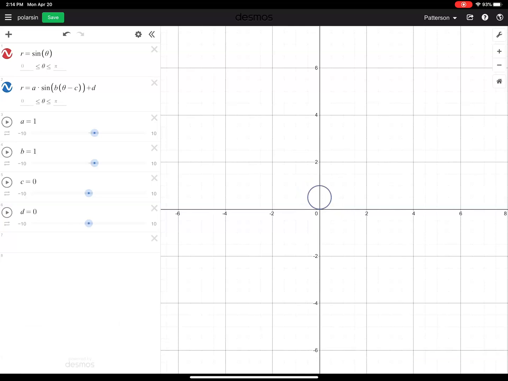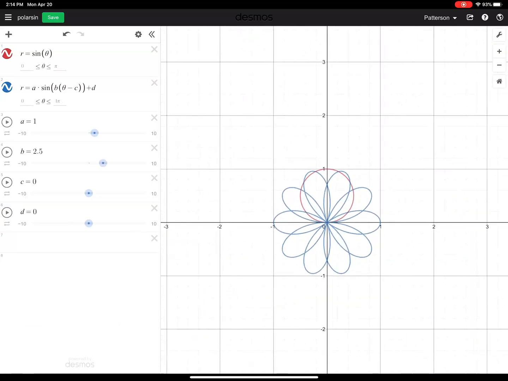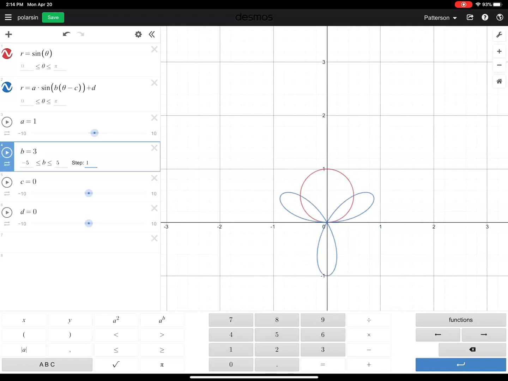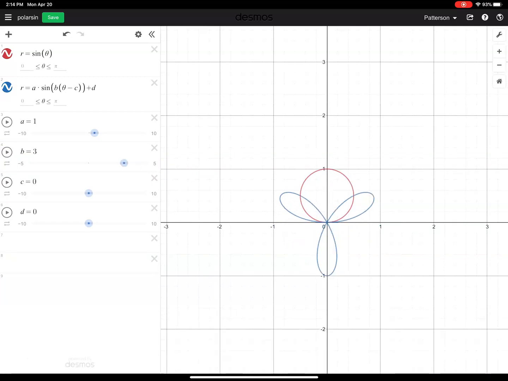All right, finally we go to the B. And let me move this in a little bit so we can see it. Remember last time I changed the B, so let's do it again today. -5 to 5 on this one, and I'm going to step it by 1. All right, and now I'm going to try it here. There's 3, so it's the same as before. Let's try 2. Oops, went too far. 2 is giving me 4. 3 gives me 3. 4 should give me 8.